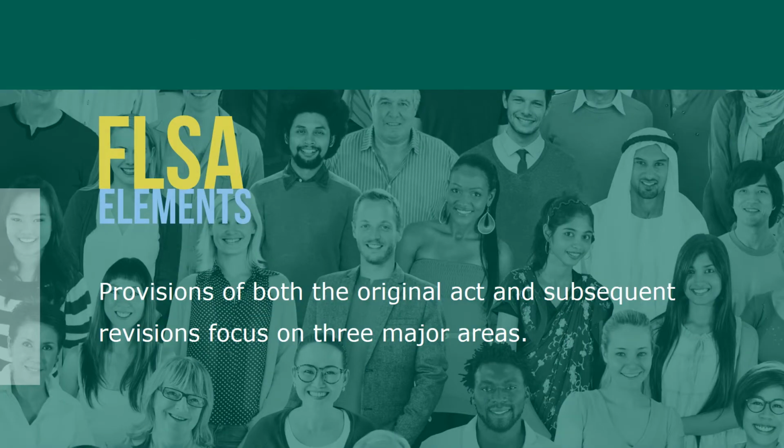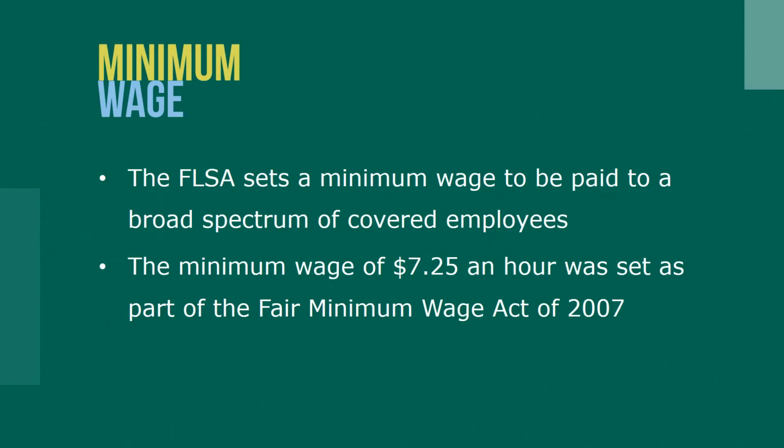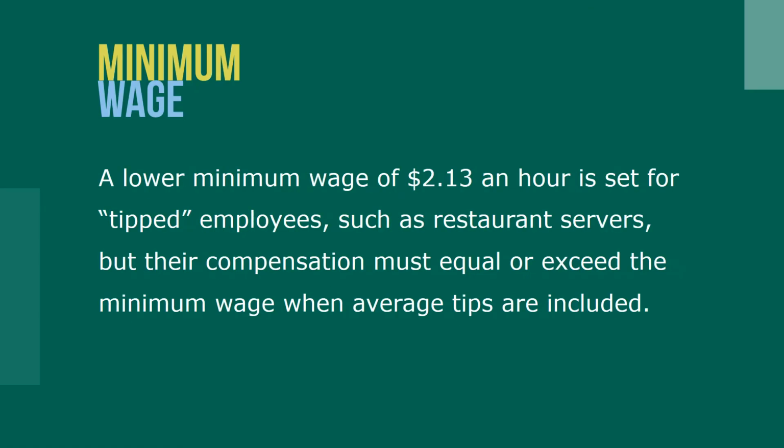Provisions of both the original Act and subsequent revisions focus on the following major areas: minimum wage, limits on the use of child labor, and exempt and non-exempt status or overtime provisions. The FLSA sets a minimum wage to be paid to a broad spectrum of covered employees. The current minimum wage of $7.25 an hour was set as part of the Fair Minimum Wage Act of 2007. A lower minimum wage of $2.13 per hour is set for tipped employees, such as restaurant servers, but their compensation must equal or exceed the minimum wage when average tips are included.